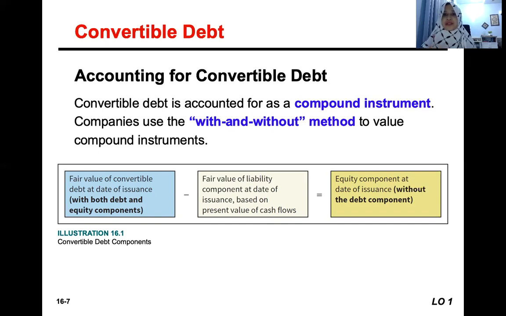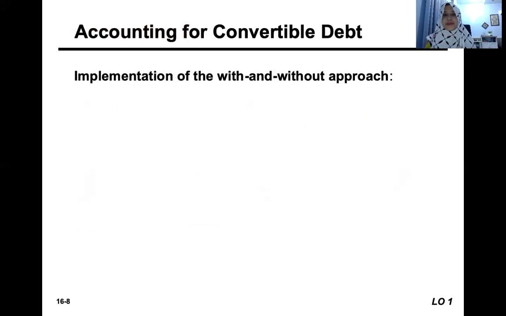Remember that dilutive securities, specifically convertible debt, have the element of both liability and equity. So we have to separate it. What is the value with the liability, and what is the value without the liability component or debt component? So how do we do the with and without approach?